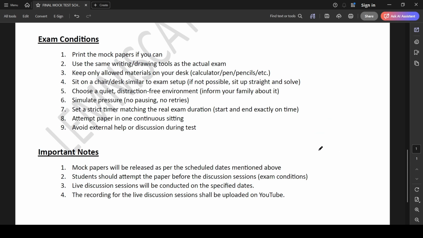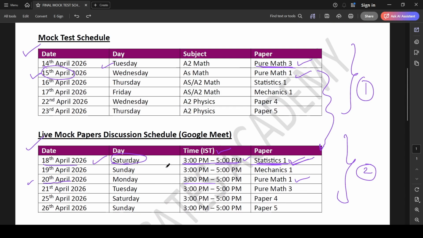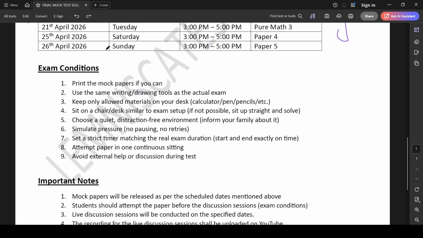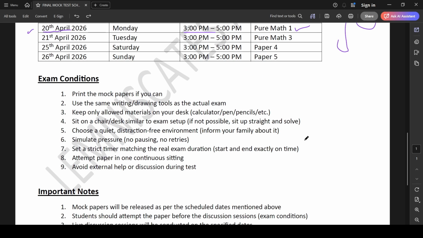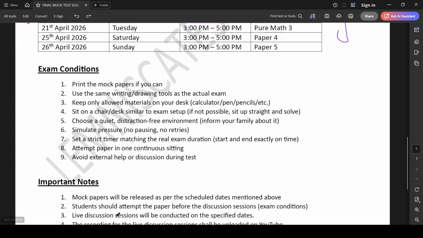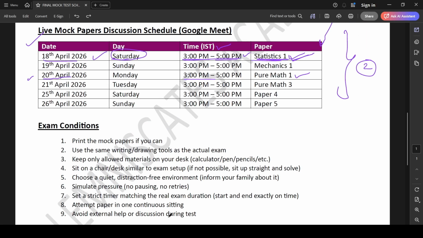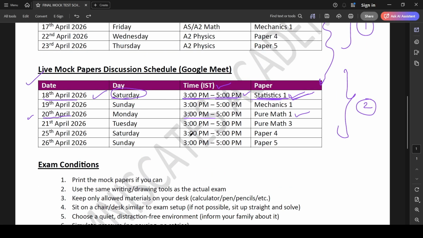Now, the summary of the video. Mock papers will be released as per the dates mentioned in the mock test schedule. Students should attempt the paper before the discussion session using these exam conditions. The live discussion sessions will be conducted on the specific dates mentioned in the second schedule. And the timings, as you can see, all of them will start from 3 p.m. IST on a Google Meet. I'll provide you the link for the meeting on the WhatsApp group itself.